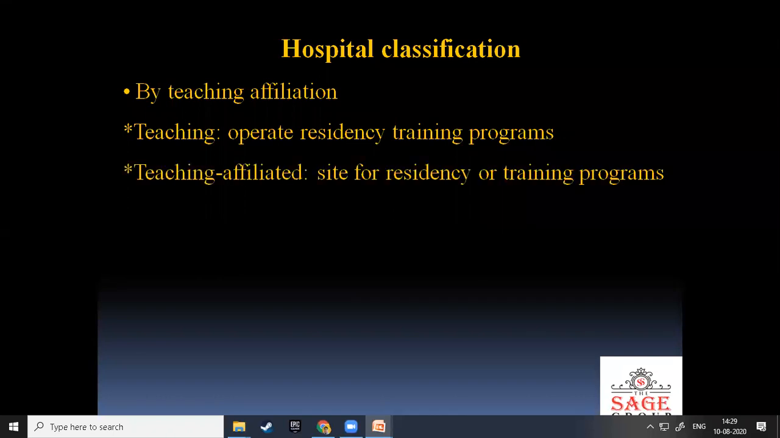Teaching affiliation is for residency and training programs. They also provide training to pharmacists and new doctors or nurses. Non-teaching hospitals.